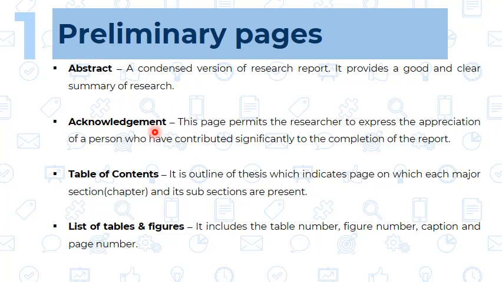So these tables and figures get captions, and this list is also included along with the table of contents. It includes the table number, figure number, caption and page number. With the help of that, at a glance we can get an idea about the tables and figures and on which page they are present. So this was all about the preliminary pages.